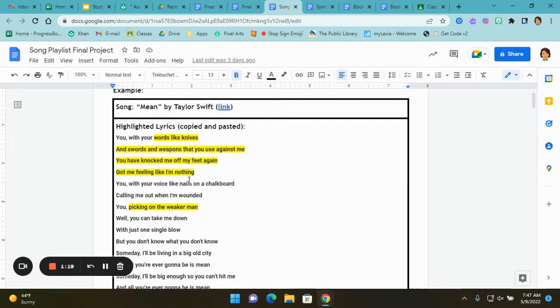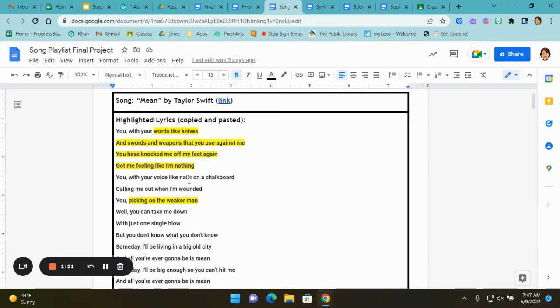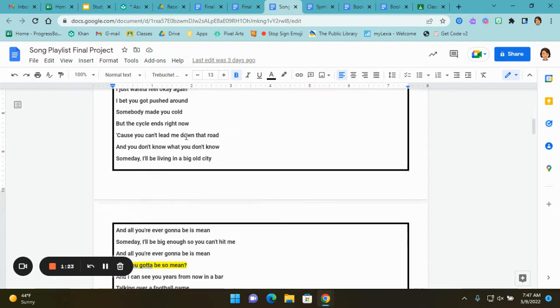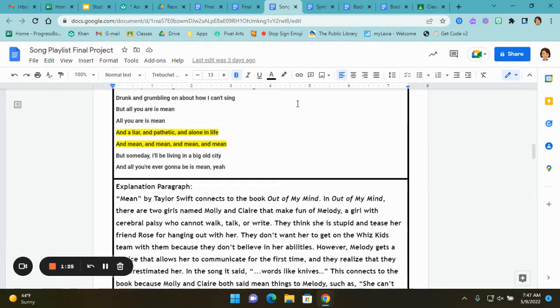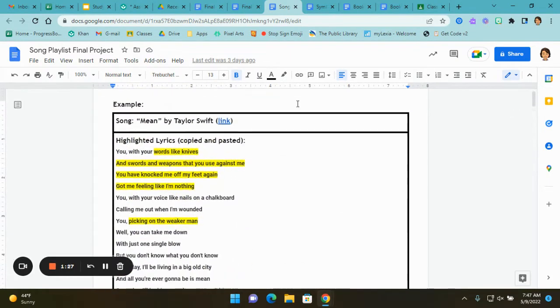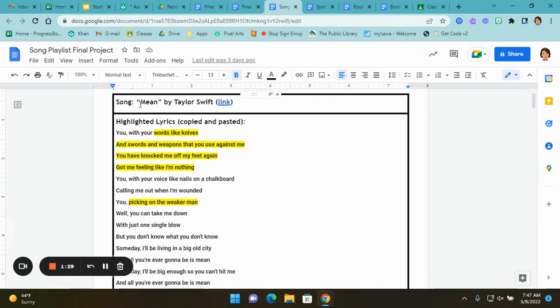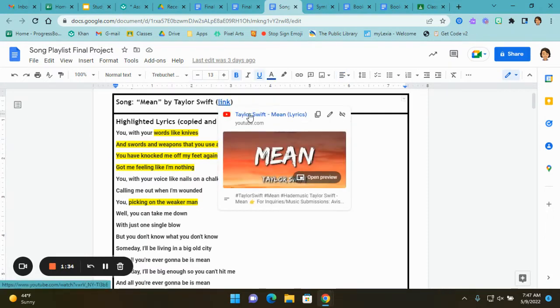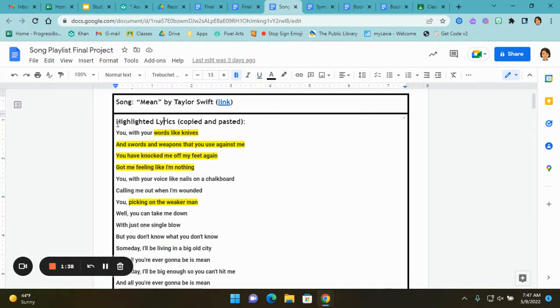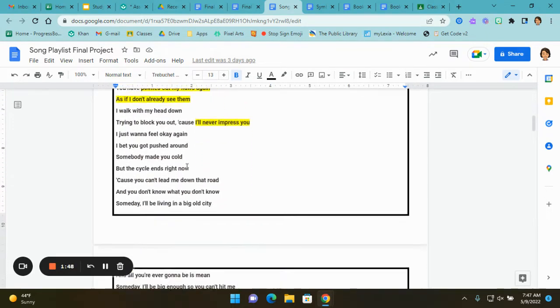what you'll be doing. You'll have a Google Doc like this. This example is about the book Out of My Mind. The first song that I would choose would be Mean by Taylor Swift. And then I put the link to the lyric video here. The next step is to copy and paste the lyrics and then highlight the parts that connect to the story that you read. So I did that.